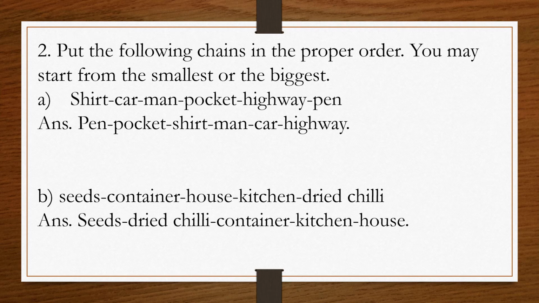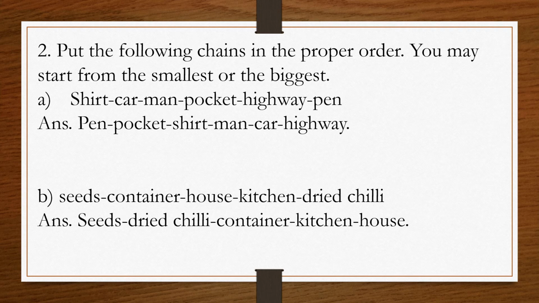Okay, now the second one is seeds, container, house, kitchen, dried chili. So here, student, let's see what will come first. Okay, so if we are doing this from smallest, so seeds will come first. So seeds, then dried chili, after that container, then kitchen, and where is the kitchen? In the house. So here also we have done from smallest to biggest. Have you understood, student?